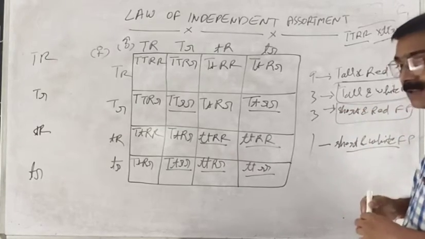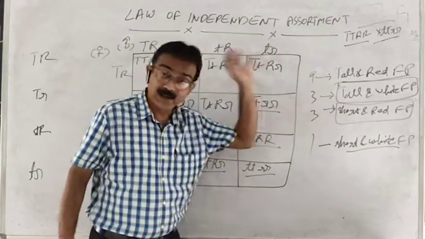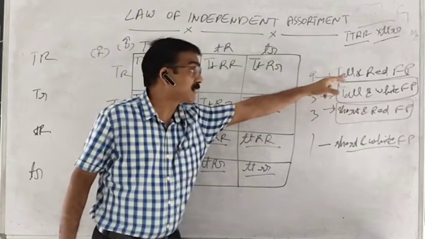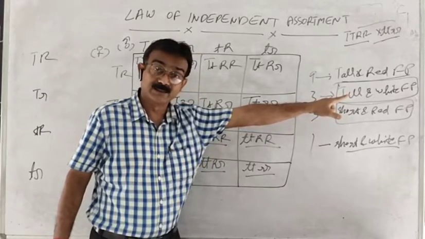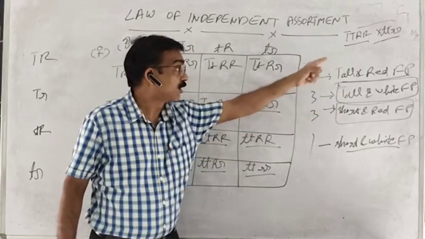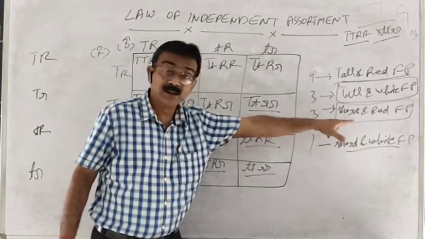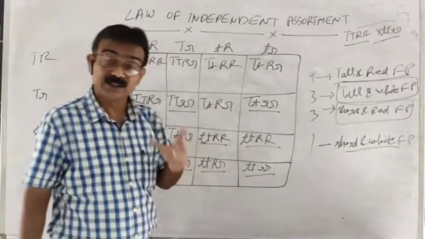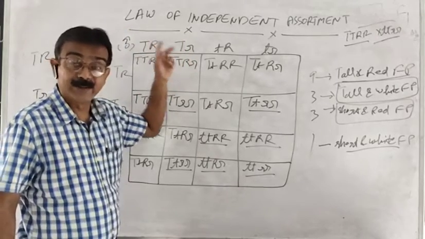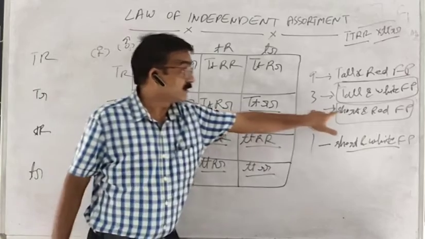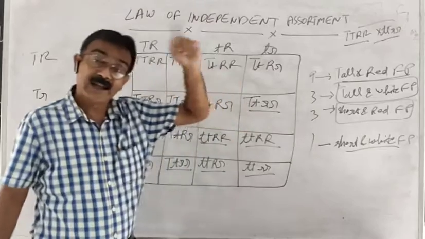So guys, now I think it is clear to you from these ratios that earlier in the parental generation, tall was coming with red, but in the F2 generation, tall is coming with white. In the parental generation, short was coming with white, but in the F2 generation, short is coming with red. Why is this possible? This is possible because Mendel suggested the law of independent assortment, meaning the gene of one trait can be assorted with the gene of another trait.